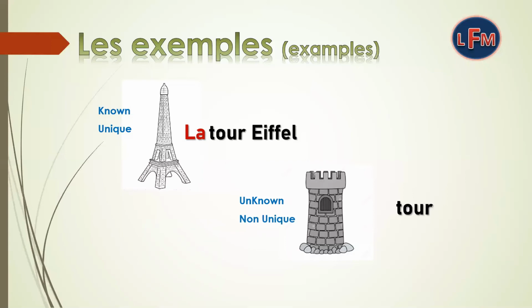So what will we use over here? Yes, we will use l'article indéfini. So we will write un over here, une tour. This is known and unique. That's why we have used l'article défini, la tour Eiffel. And this is unknown and non-unique. That's why we have used une tour.